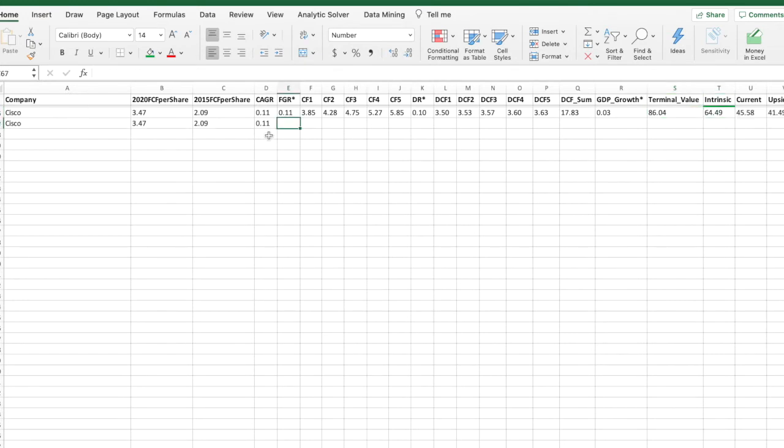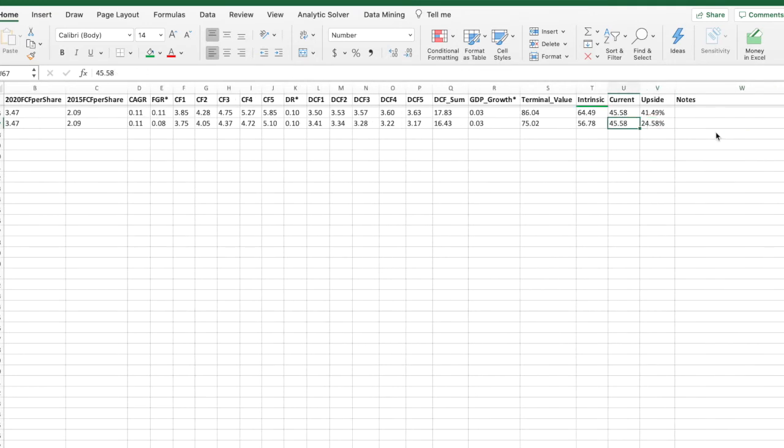However, I actually think that the future growth rate for Cisco is going to be slightly less, so I'm going to assume that it's about 8%. The reason being, there's a lot of competition with companies like Zoom, Microsoft Teams, etc. People have realized that they can work from home. Businesses are not going to probably be using as much Cisco products as they have in the past, but with an 8% growth rate, this gives us an intrinsic value of $56 per share. With it currently trading at $45.58, that's still 24% upside.